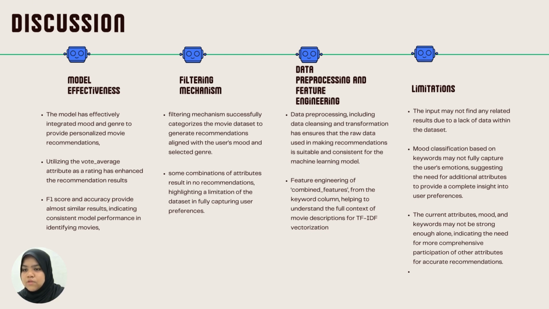Next, the filtering mechanism successfully categorized the movie dataset to generate recommendations aligned with the user's mood and selected genre. However, some combinations of attributes result in no recommendation, highlighting a limitation of the dataset in fully capturing user preferences.